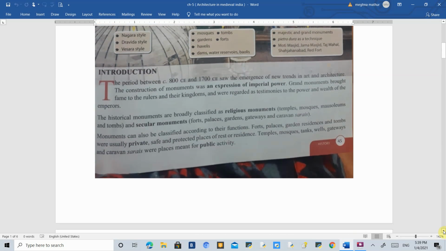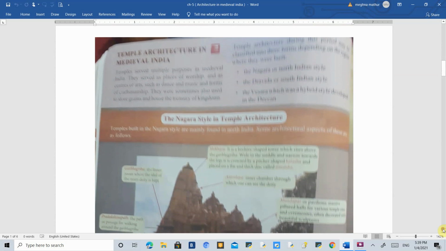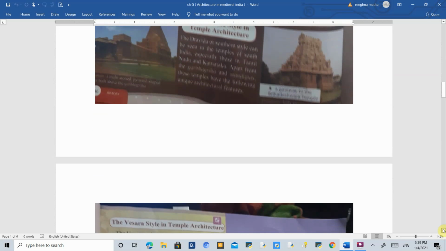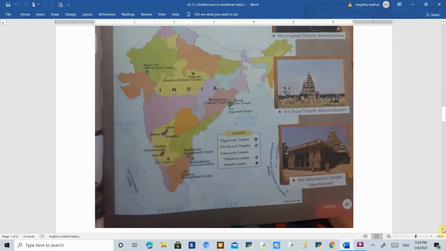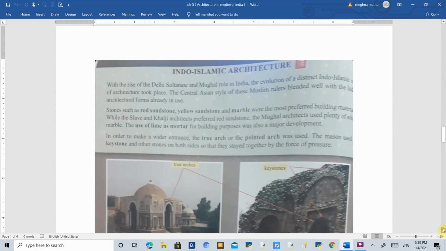Okay. So today we are starting with the Indo-Islamic structure. This is what we read in the previous class, that is, the temple architecture styles. All three styles are here. Now we are starting with the Indo-Islamic architecture.